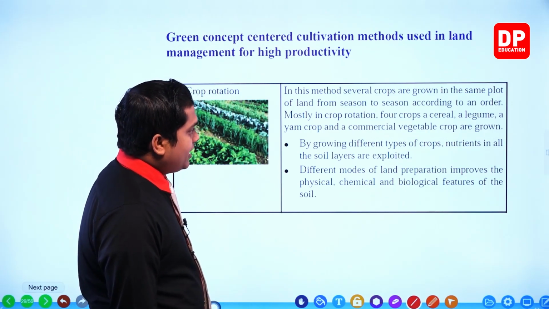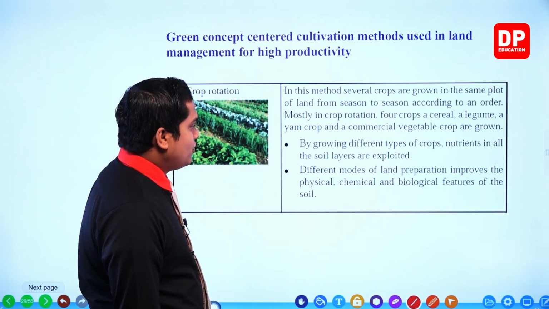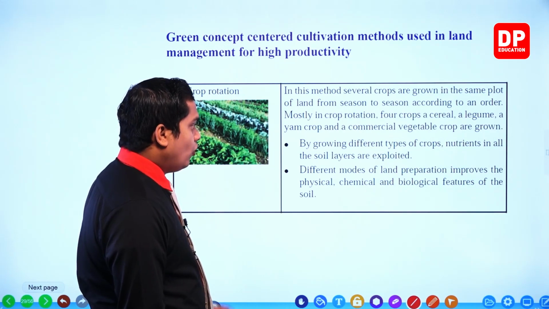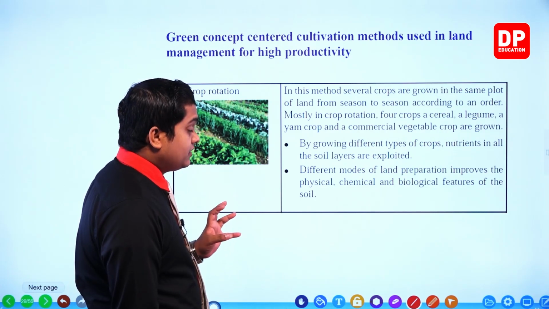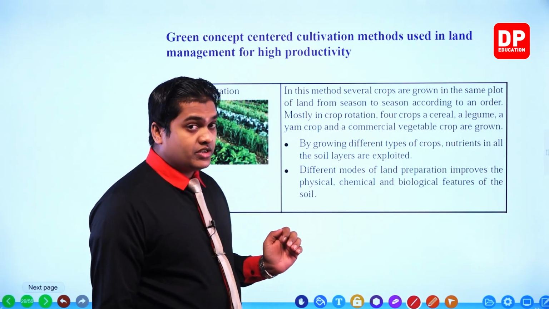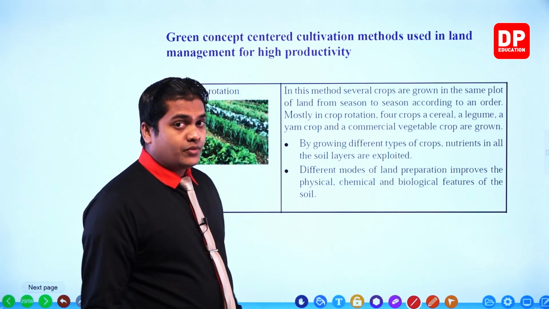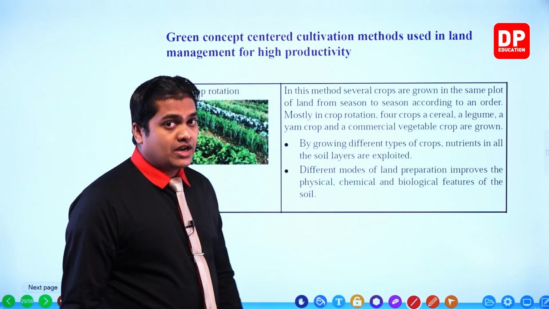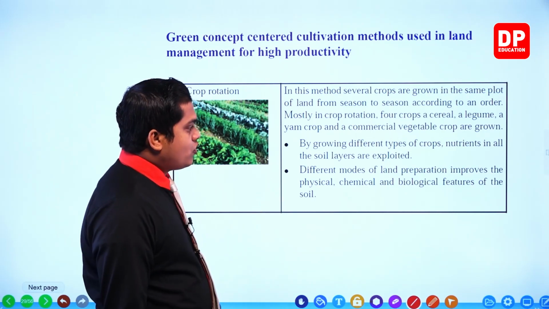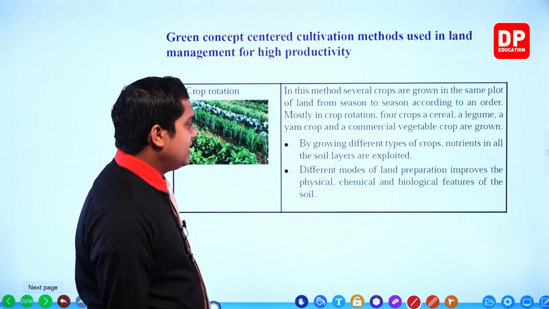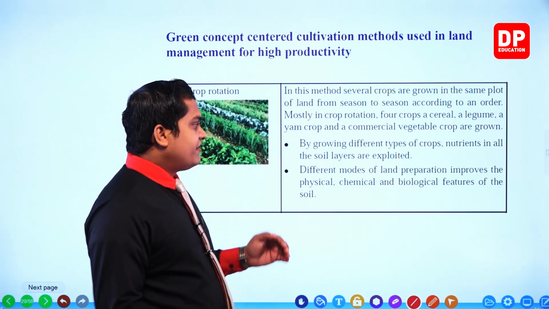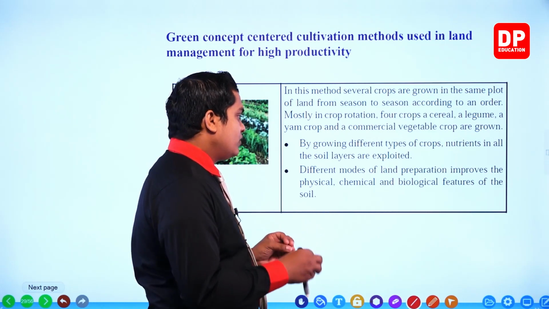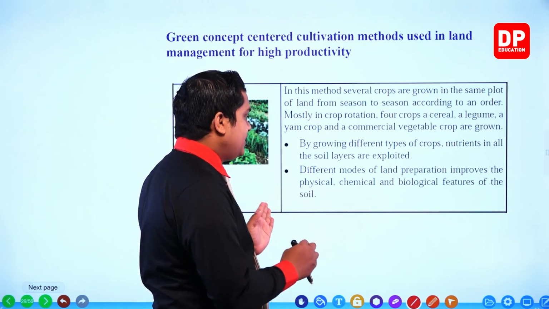By growing different types of crops, nutrients in all the soil layers are exploited. So all the nutrients are getting exploited in the soil layer. Within the soil layers, you know that there are several nutrients, so all of these things are getting exploited. That is the first and foremost advantage. Next one given, different modes of land preparation improve the physical, chemical and biological features of the soil.